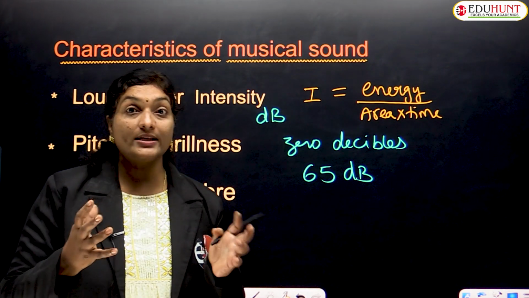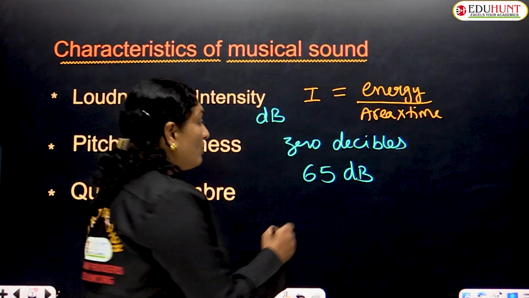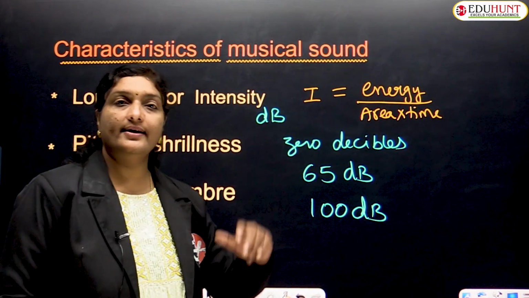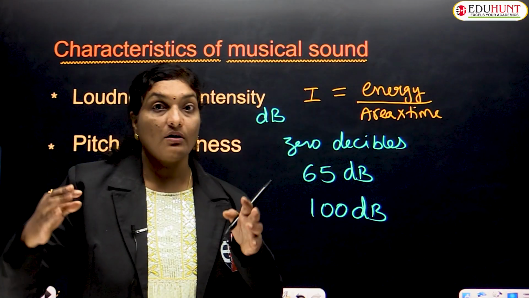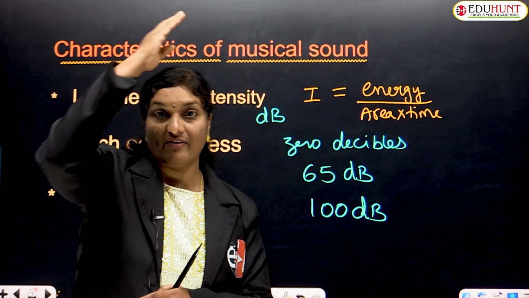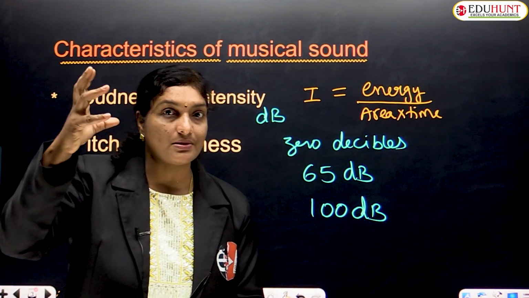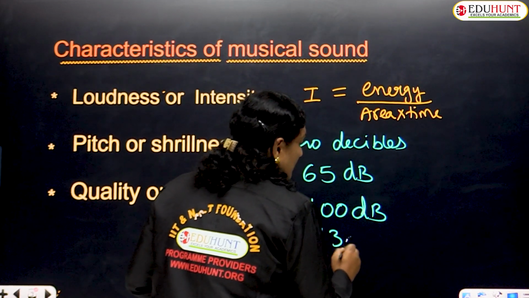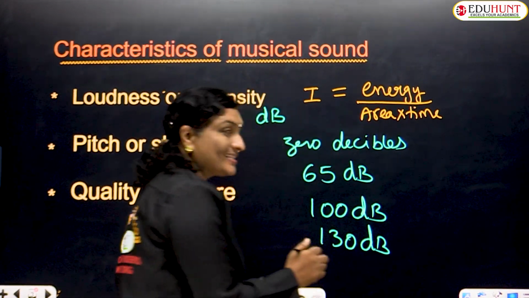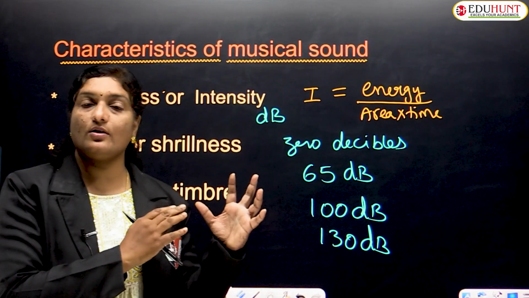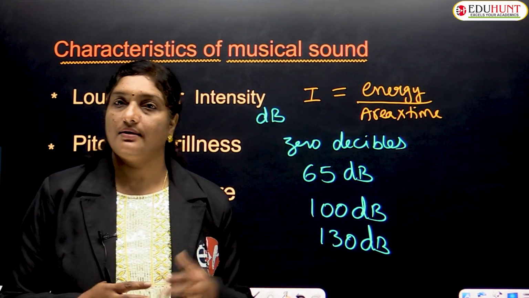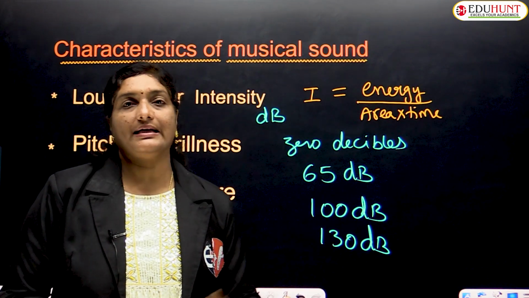Similarly, the noise produced in a factory is around 100 decibels. And if you observe a jet aircraft flying in the sky, it produces a sound of loudness around 130 decibels. So based on the loudness that you hear in your daily life, you can categorize how many decibels a machine or an object is producing.